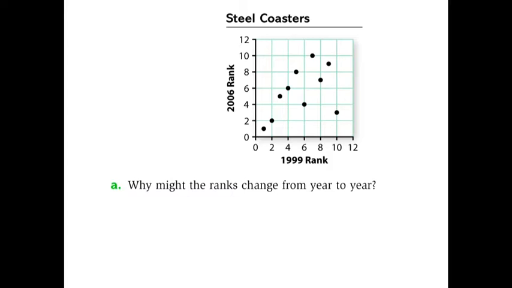Here's a graph that is a scatter plot of those rankings, and we're wondering why those ranks might change from year to year, because the roller coasters don't change. There's lots of good reasons. Different people were surveyed in 1999 and in 2006, and different people have different preferences. Also, it's unlikely that very many people have ridden all 10 roller coasters, so each person in the survey should have been asked to rate only those that they have ridden.